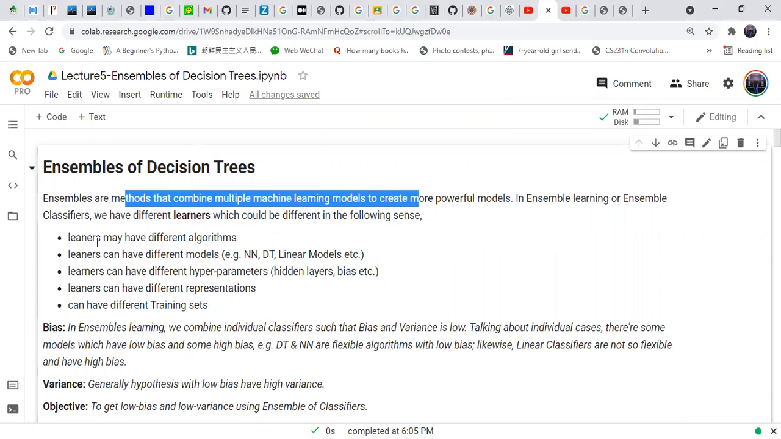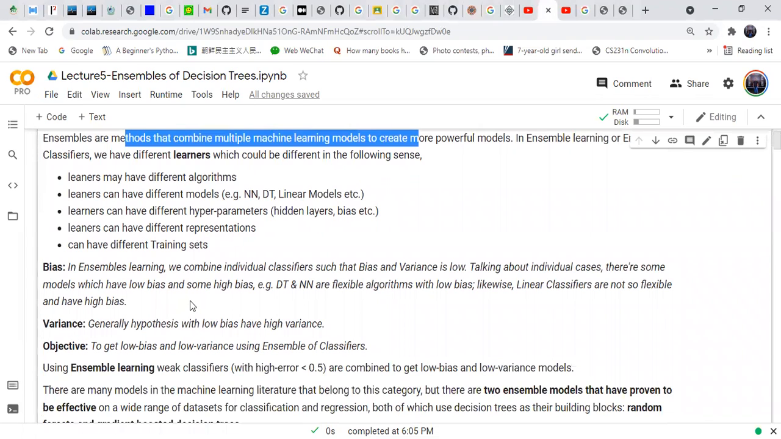Learners can have different algorithms. Learners can have different models, for example, neural networks, decision trees, or linear models. Learners can have different hyperparameters, for example, the number of hidden layers, bias. Learners can have different representations, or learners can have different training sets.